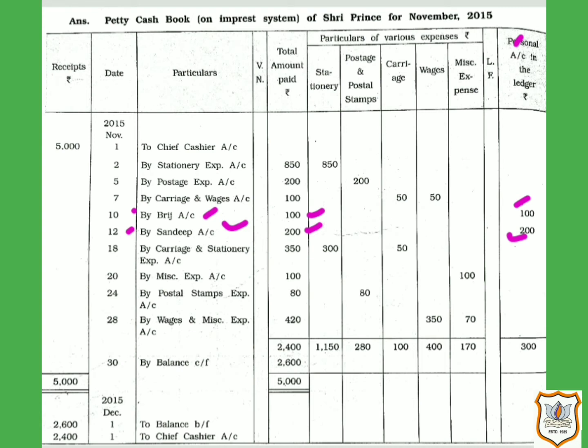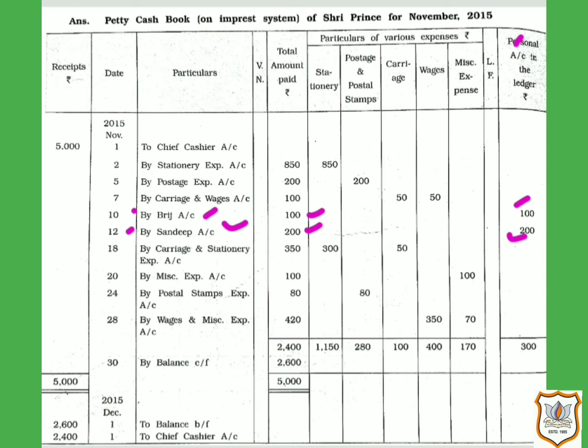Then next transaction, carriage of rupees 50 and stationery expenses of rupees 300 are paid. So here on date 18th, two types of expenses have been paid, that is carriage and stationery, and for both these expenses we have prepared separate columns, so we will record it accordingly.